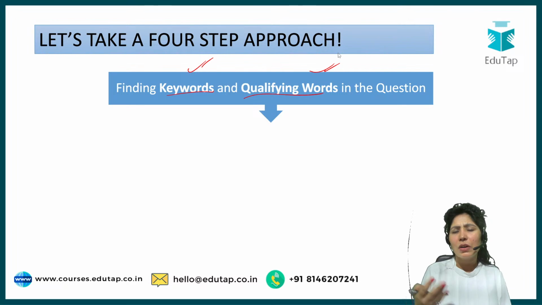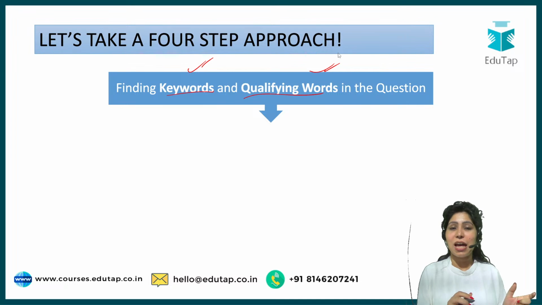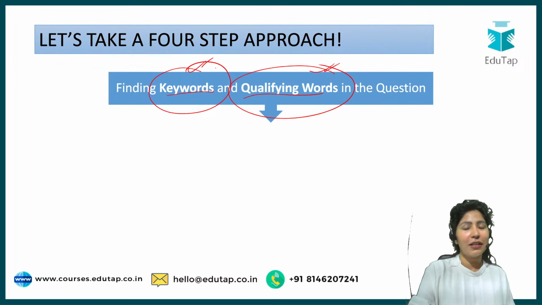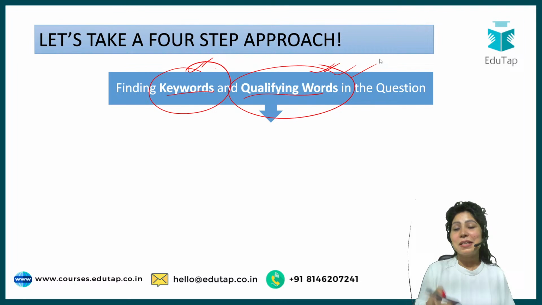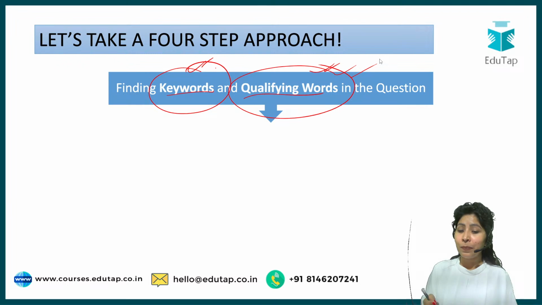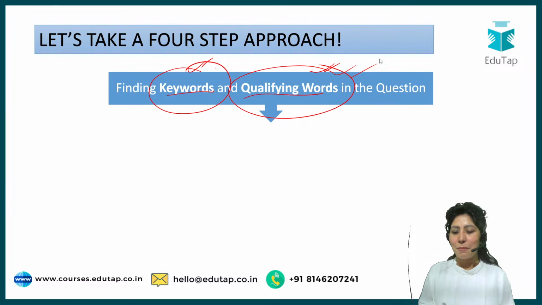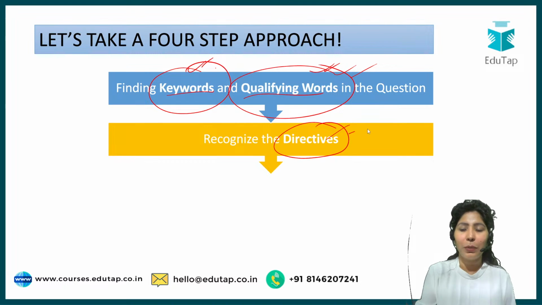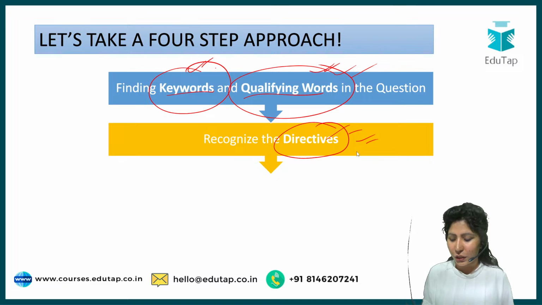What are these keywords and qualifying words? If you have prepared for RBI Grade B or any examination which has phase 2 or a descriptive part, you must know what keywords are. But qualifying words is an addition from our side. Today we'll discuss the qualifying words and see what great impact they can make to your answer writing. Then the very easy one is recognizing the directive. The directive basically gives a direction to your answer.